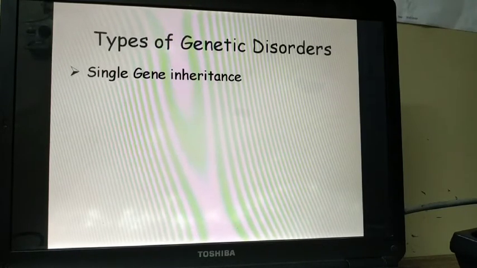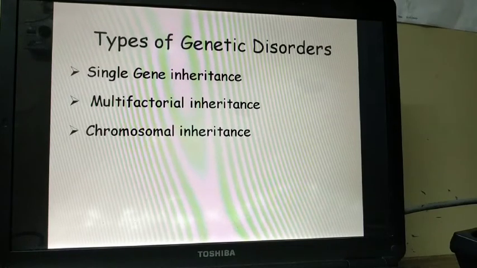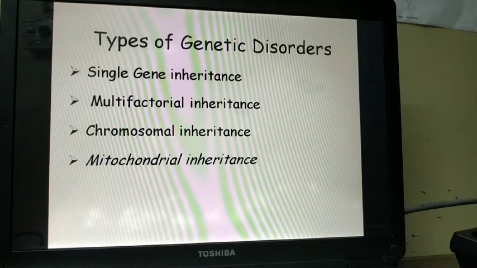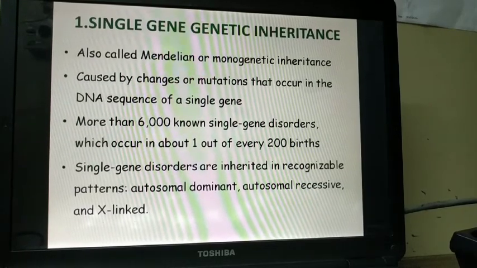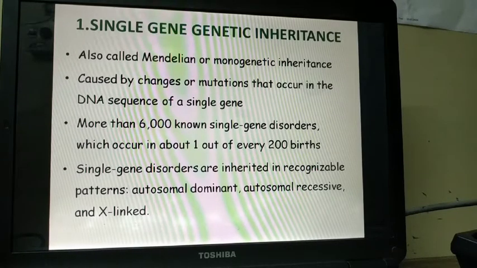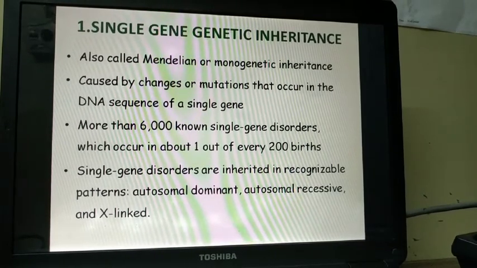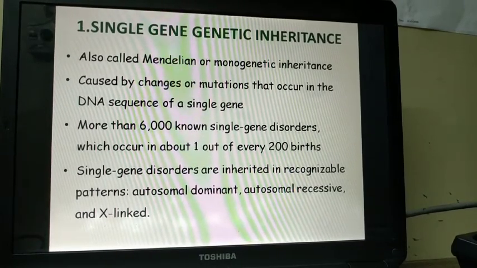Now what are the different types of genetic disorders? Single gene inheritance, multifactorial inheritance, chromosomal inheritance and mitochondrial inheritance. So first we learn about single gene inheritance. Single gene inheritance is also called Mendelian or monogenetic inheritance. It is caused by changes or mutations that occur in the DNA sequence of a single gene.